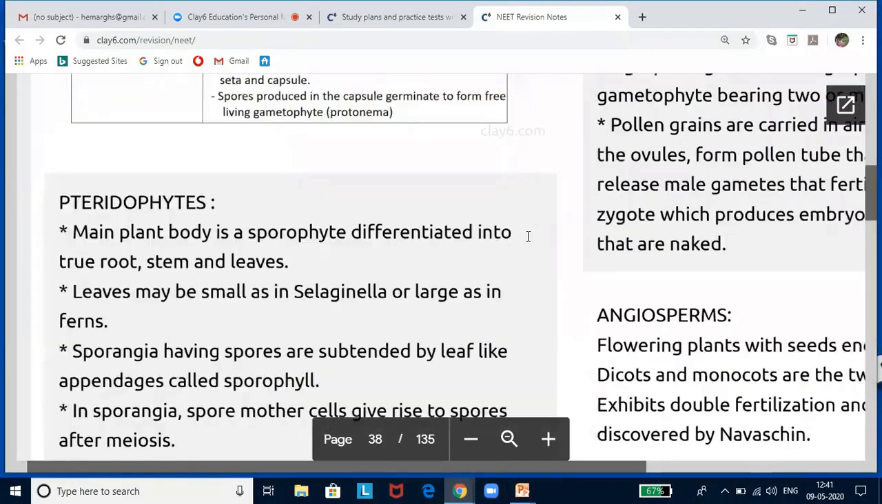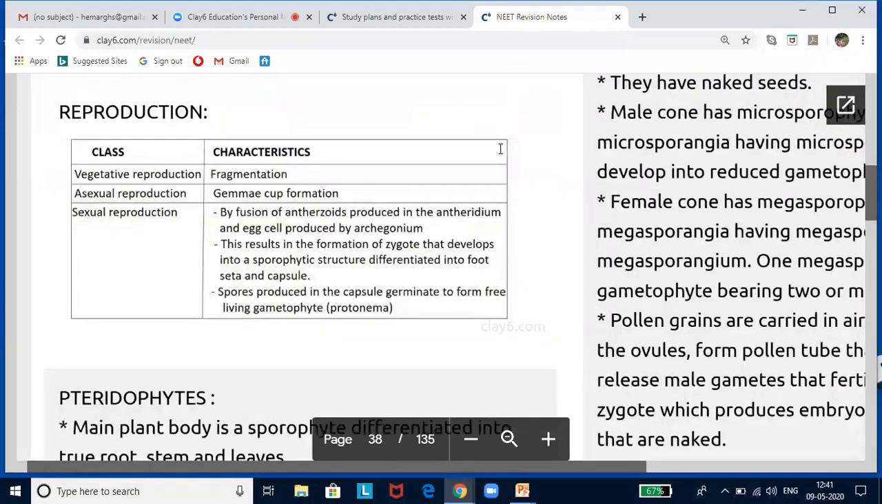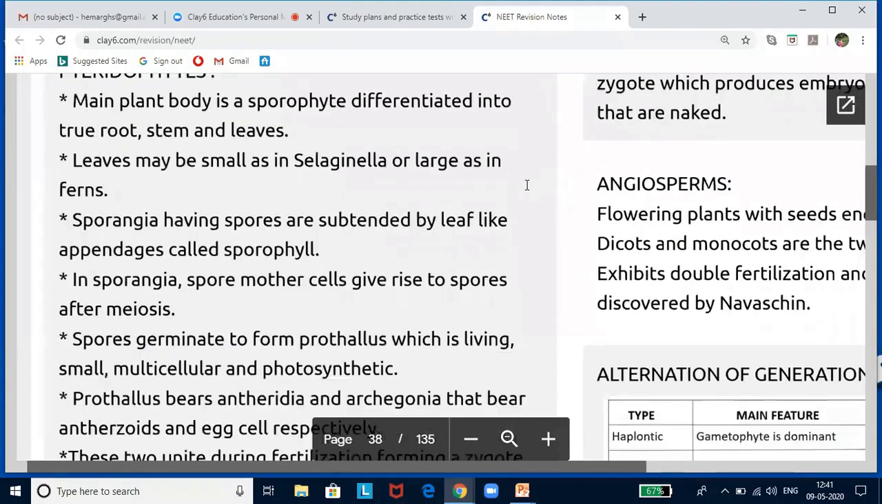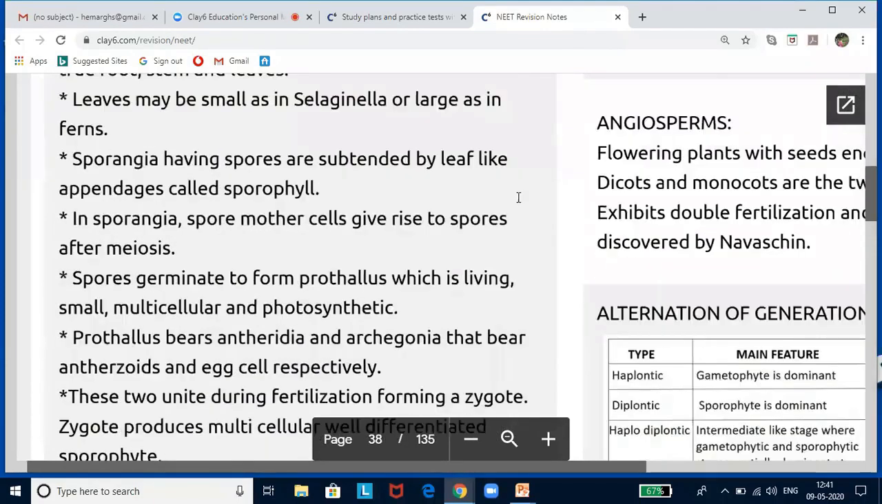Now, whatever you have studied, we have summarized it, and this will just take you 2 minutes in the PDF. Now, let us get back to the third division, that is Pteridophyta.